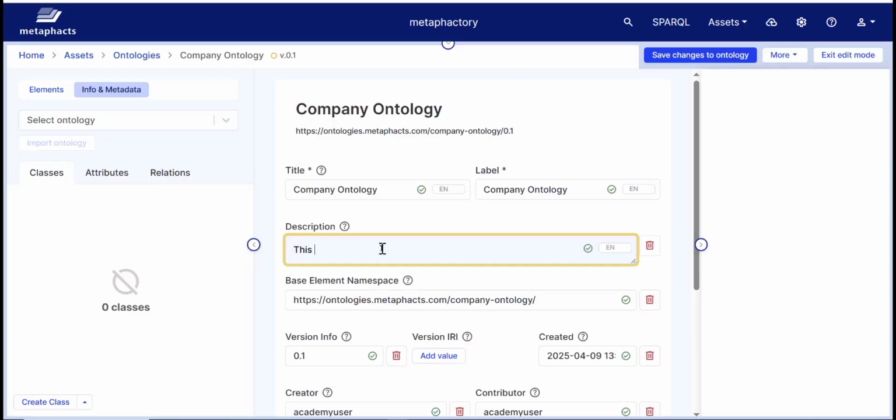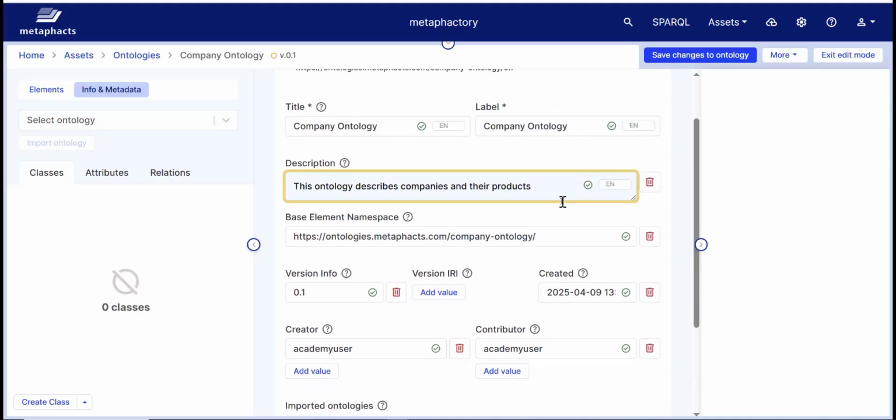Note that for ontologies created within metaphactory, the creator and contributor will automatically be pre-filled with the user who initially created the ontology, but we can still edit or extend this afterward. Additionally, every time a new user contributes to or modifies the ontology, they will also be automatically captured. The description for this ontology can be, "This ontology describes companies and the products it produces."